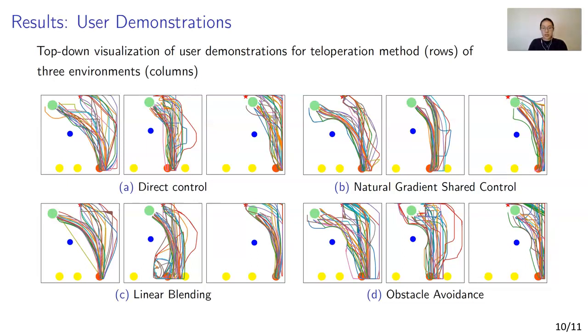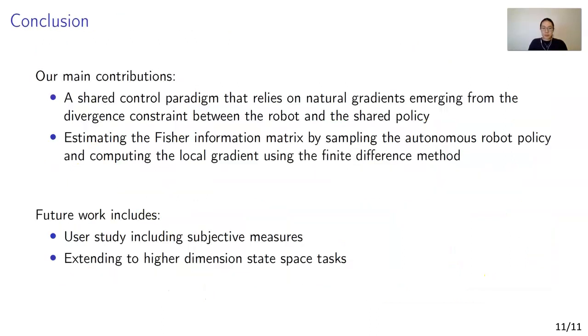Here we show trajectories of user demonstrations. As seen from quantitative results, direct control and obstacle avoidance trajectories exhibit divergent paths compared to our method or the linear blending method. Trajectories include dragging along the workspace boundary or approaching the place position from various directions. A noticeable feature in linear blending was when the assistance was often provided towards the wrong goal. Then the user had to fight against the assistance, and noisy trajectories are present near the objects.